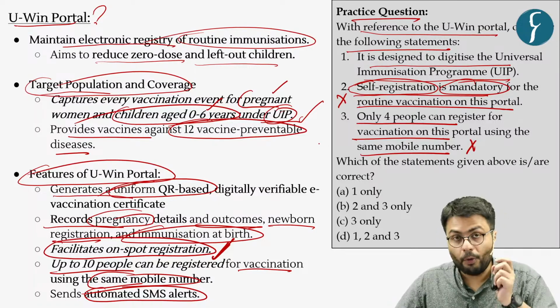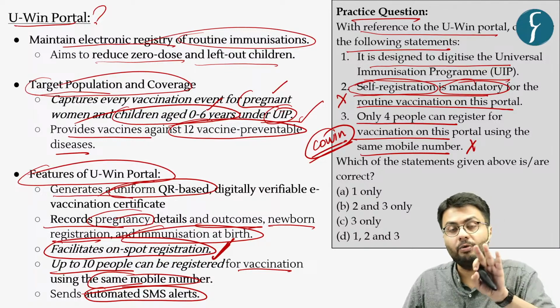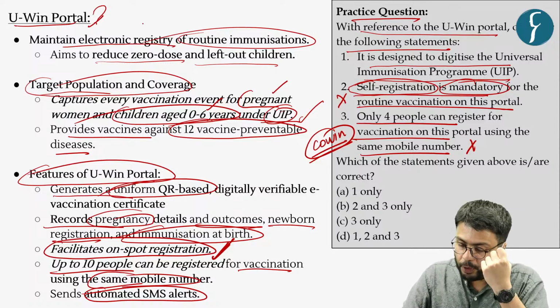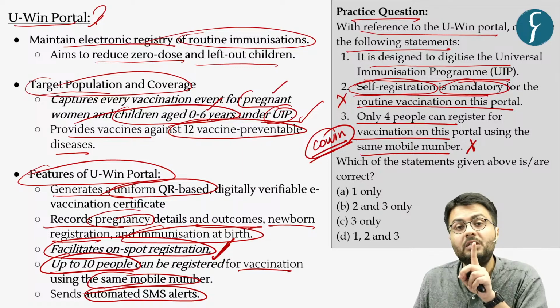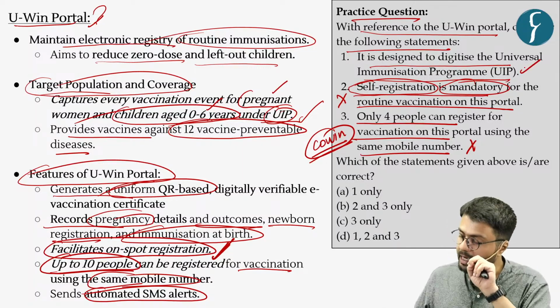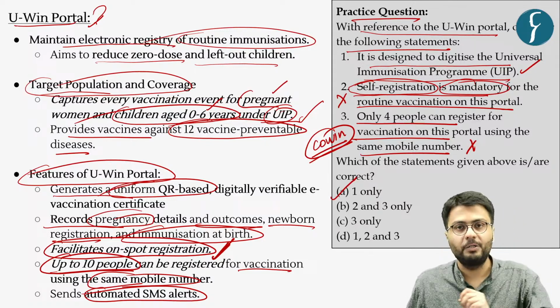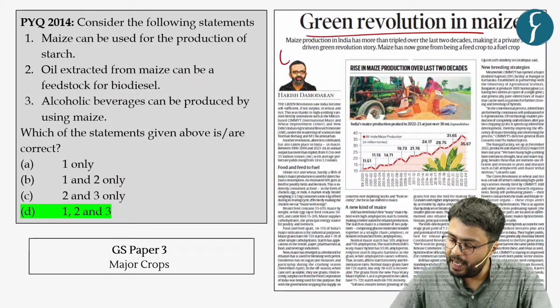because the portal which was brought forward during COVID, that was the CoWIN portal, had the ability to register as many as 4 people. However, this UWin portal has the ability to register as many as 10 people on just one mobile number. So, as only the first statement here is correct, hence option A is the right answer to this practice question. Moving on to the last article, which you can see appeared in the explain section of the Indian Express newspaper.